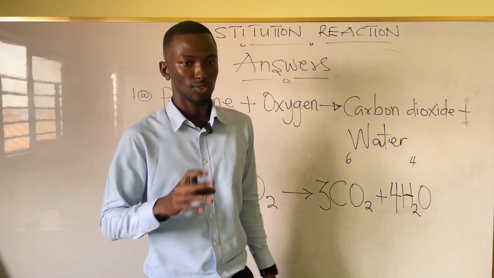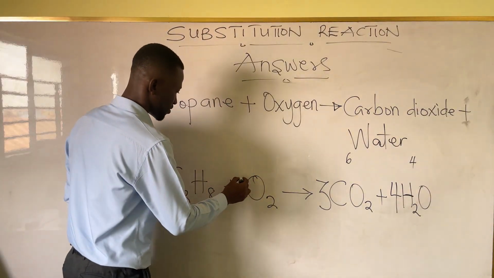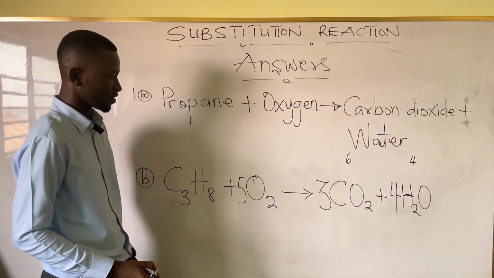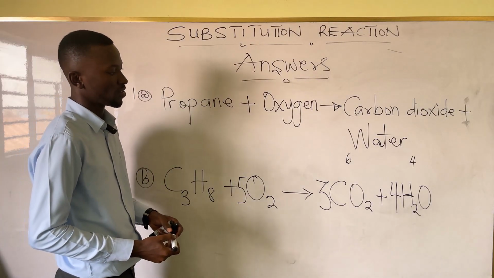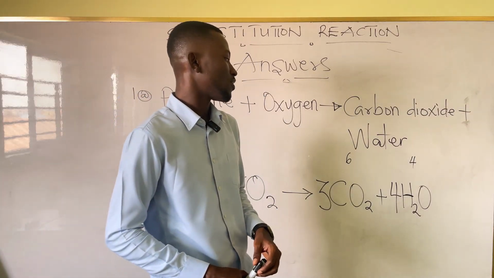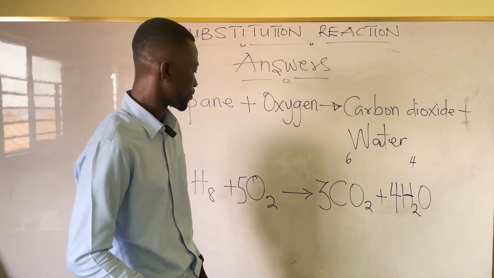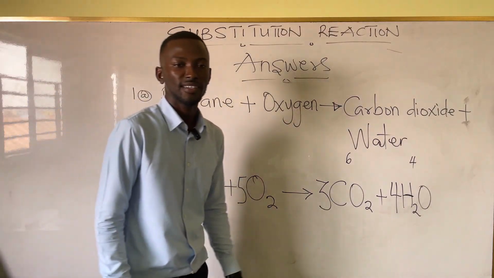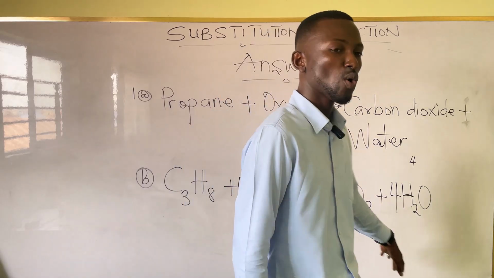Then we divide by 2. 10 divided by 2 is 5. So 5 oxygen molecules plus propane equal 3 carbon dioxide molecules and 4 water molecules. Good. So this is a balanced chemical reaction of propane combustion.